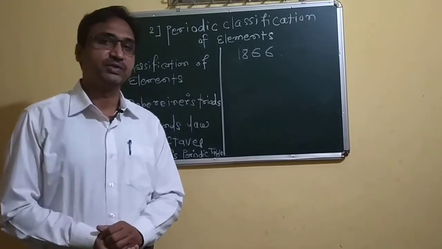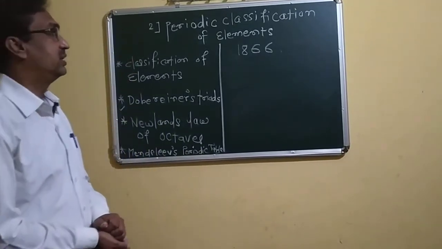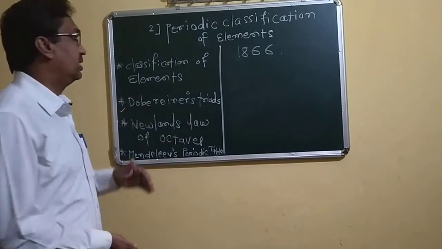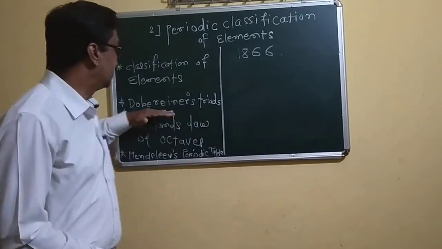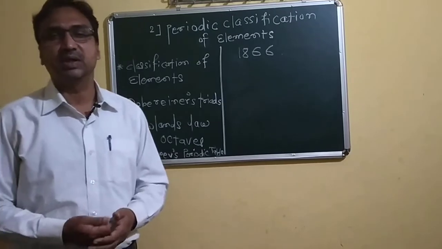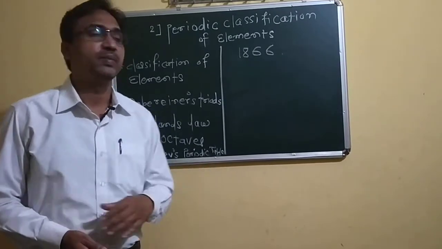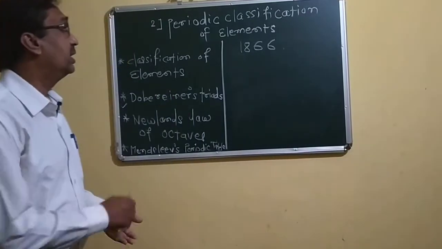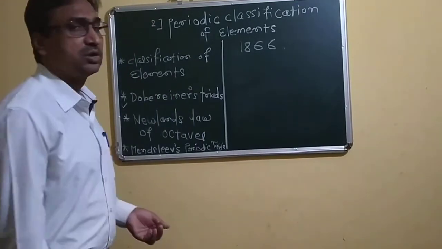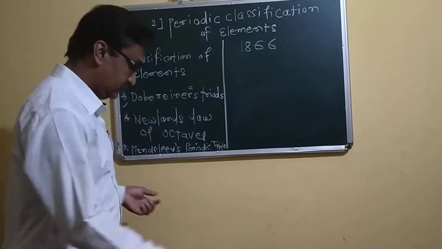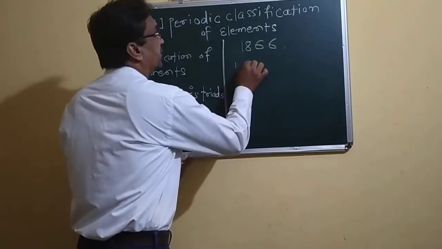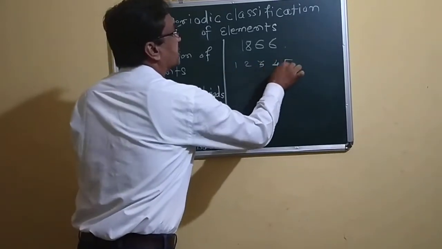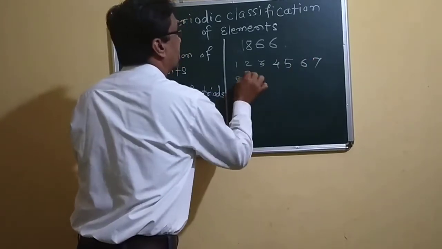In his era, almost 56 elements were known, and he arranged all these 56 elements in increasing order of their atomic masses.